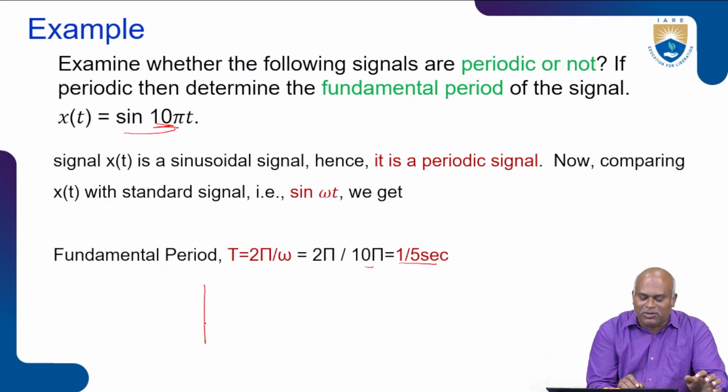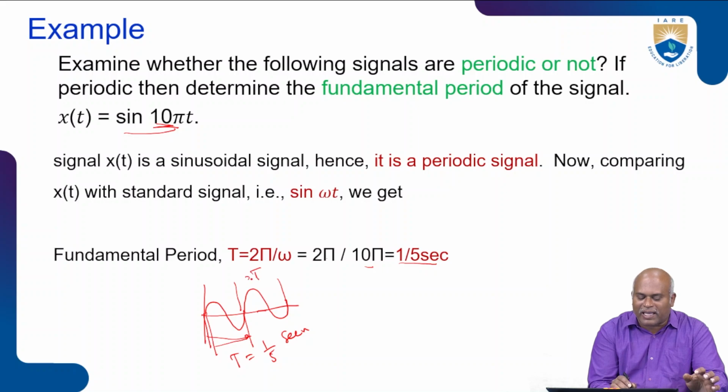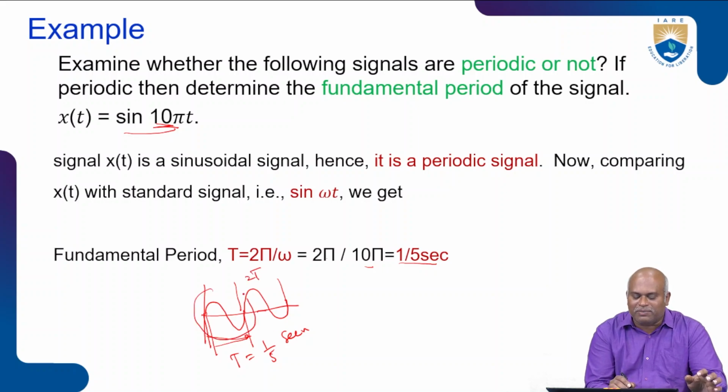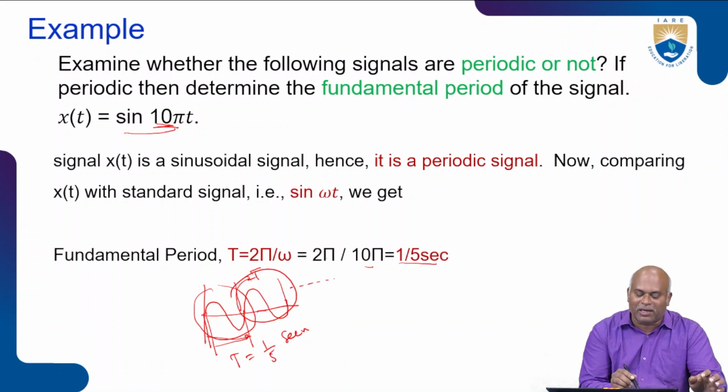For example, take this sinusoidal signal. This period is represented as T. This value is equal to 1 by 5 second. So in the next 1 by 5 second, the same sinusoidal signal is going to repeat. This is another T, that will be 2T. Whatever the character is here, the same will repeat in the next period also. This will continuously happen. This kind of signal is represented as a periodic signal.